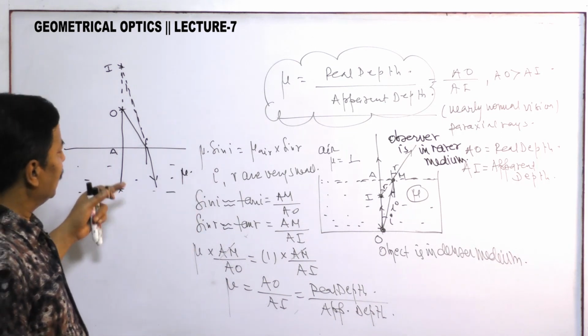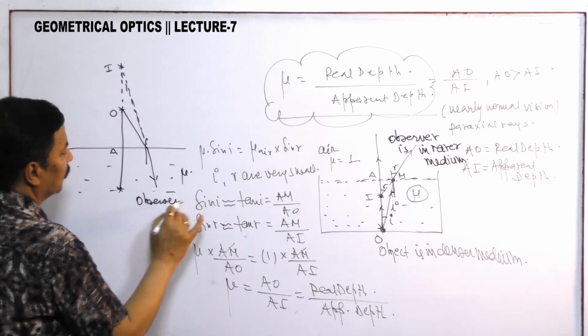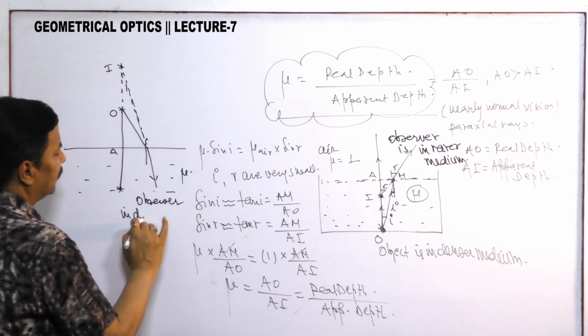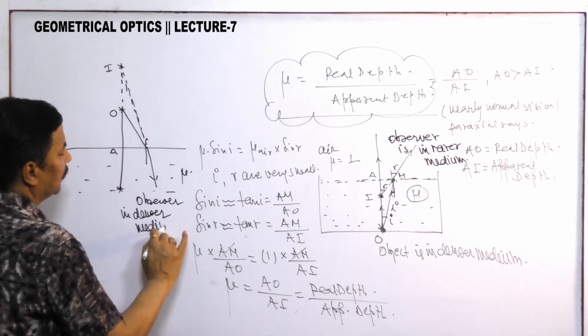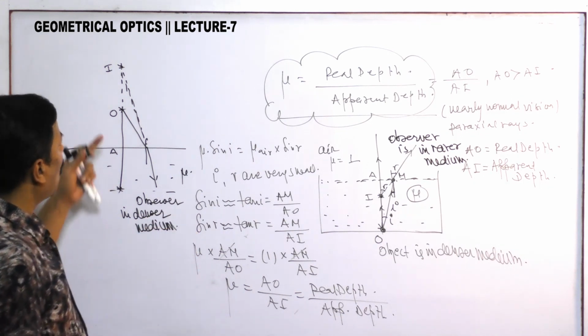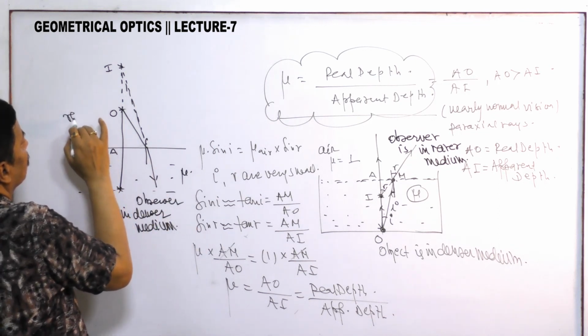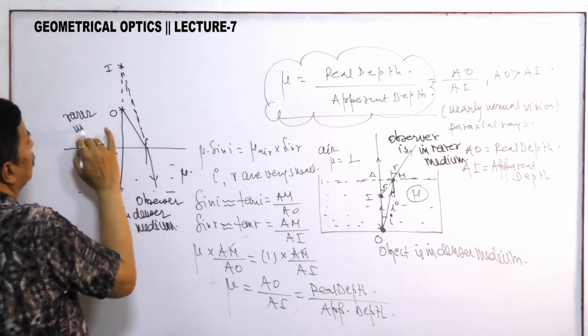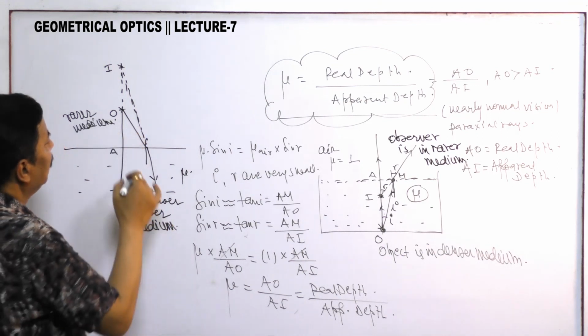In this case, here the observer is in the denser medium and the object is in the rarer medium. So what can we get?